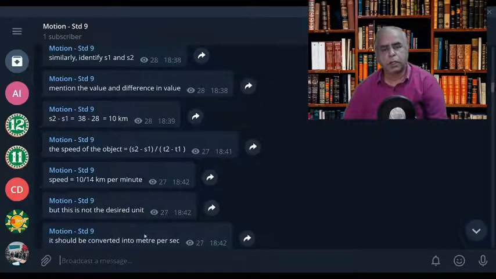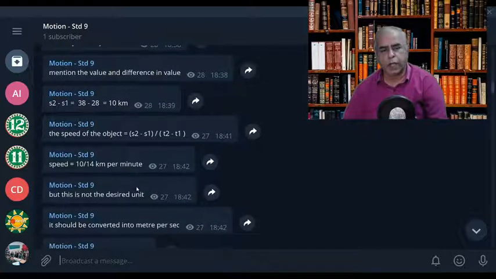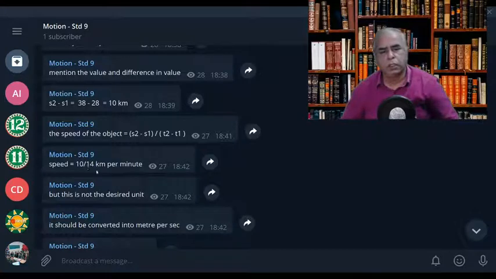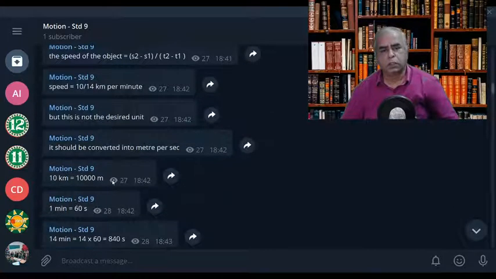Do you understand? But this is not the desired unit, is it not? So we have to do it in meter per second. How can we go about it? This 10 kilometer can be converted into meter. Kilo means 1000. So 10 into 1000, 10,000. So 10 kilometers is equal to 10,000 meter. 1 kilometer is equal to 1000 meter. Kilo means 1000.